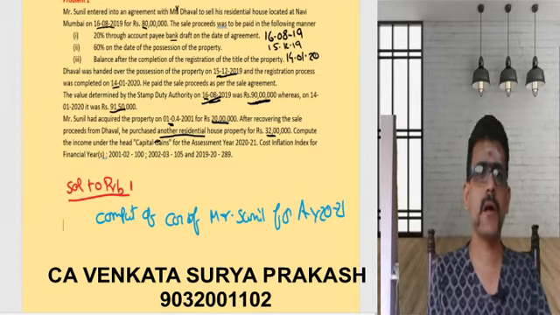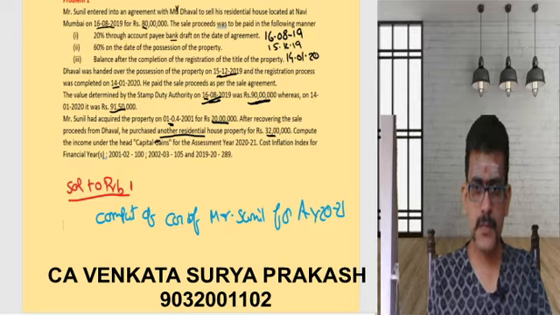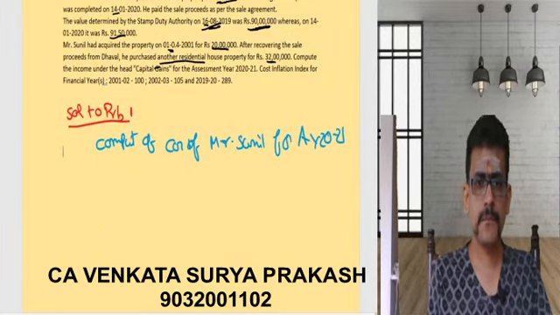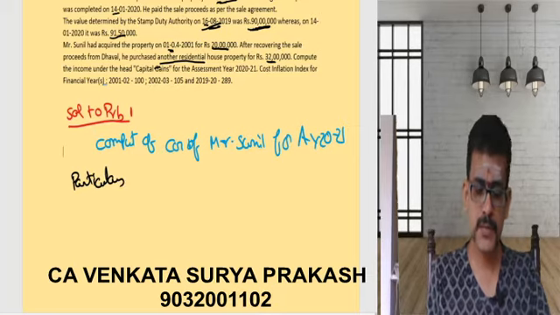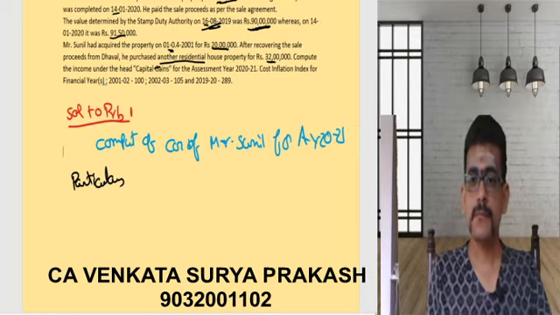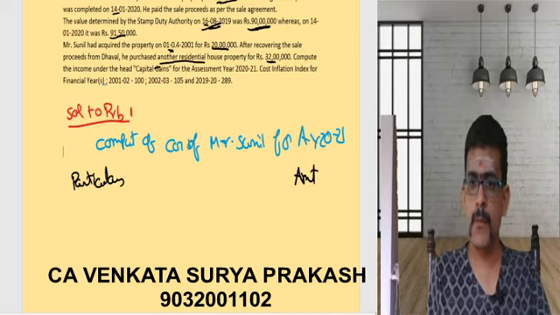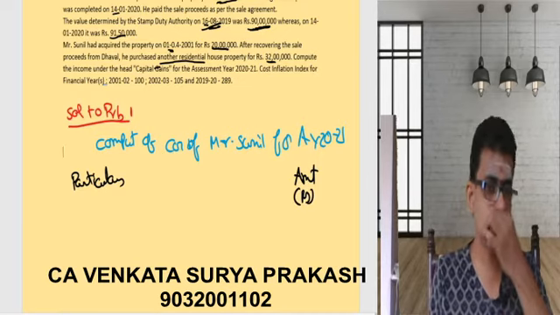Let us see. Now, let us prepare a small table here, which is nothing but your particulars, then amount in rupees. That's the basic thing.